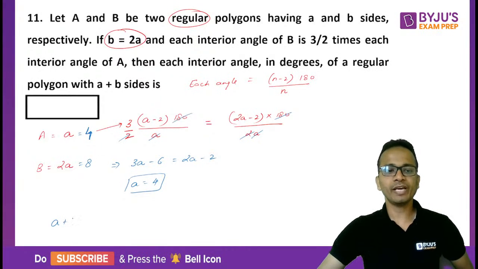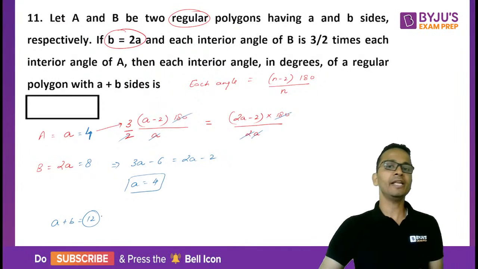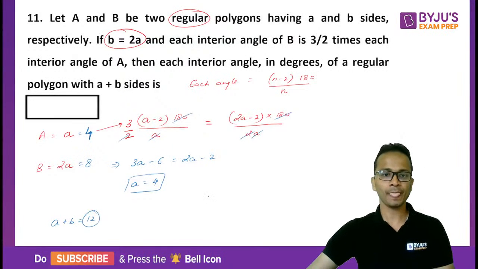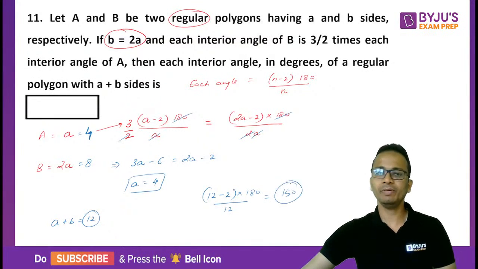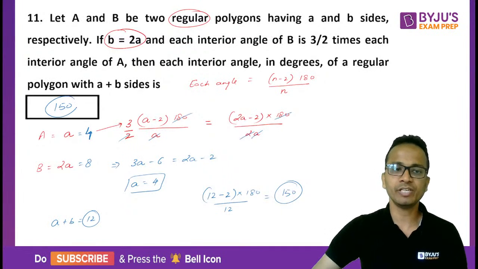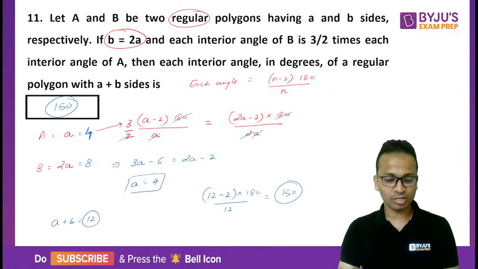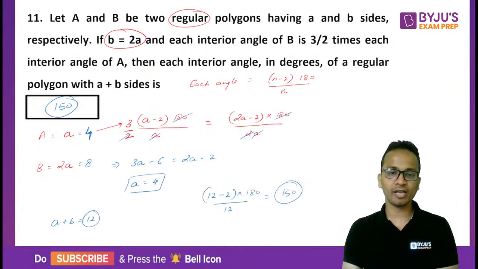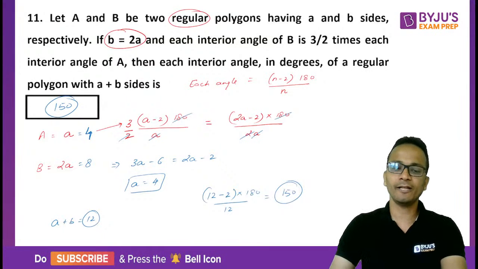Okay, so the value of A plus B will be equal to 12 and let us find out the measure of each interior angle in a 12-sided regular polygon. So in a 12-sided polygon, it will be 12 minus 2 into 180 whole divided by 12. That is 15 into 10, 150 will be the correct answer. All of you can cross check. I may commit a mistake. So Sandeep, Anonymous and Suraj, good that you were careful in the previous one. And the answer for this question will be 150.